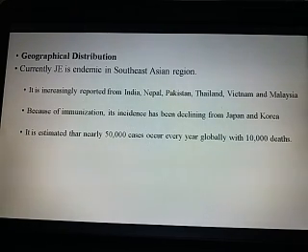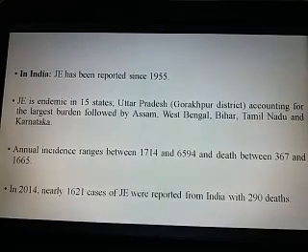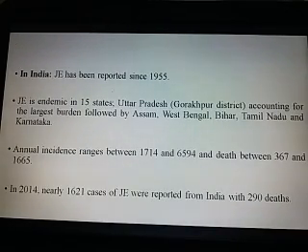So definitely this is a very major problem. So persons must be vaccinated with the vaccine of Japanese encephalitis. In India, Japanese encephalitis has been reported since 1955. JE is endemic in 5 states, Uttar Pradesh, Gorakhpur district especially, accounting for the largest burden, followed by Assam, West Bengal, Bihar, Tamil Nadu and Karnataka.